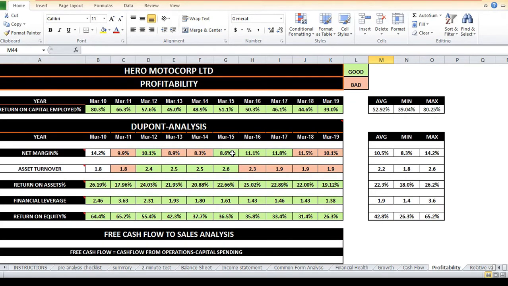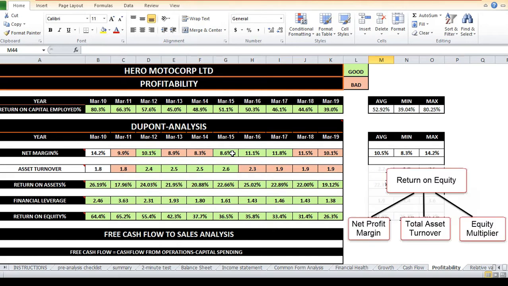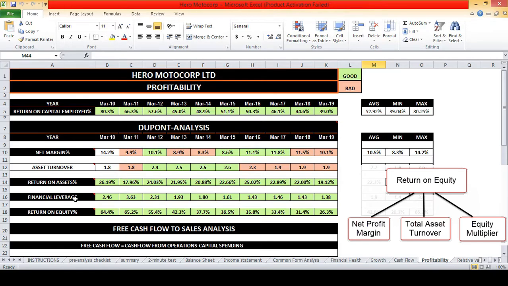What is DuPont analysis? It's a useful technique used to decompose the different drivers of return on equity. Decomposition of ROE allows investors to focus on the key metrics of financial performance individually to identify strengths and weaknesses. There are 3 major financial metrics that drive return on equity, or ROE: 1. Operating efficiency, 2. Asset use efficiency, 3. Financial leverage. Operating efficiency is represented by net margins. Asset use efficiency is represented by the asset turnover ratio. Leverage is measured by the equity multiplier or financial leverage.